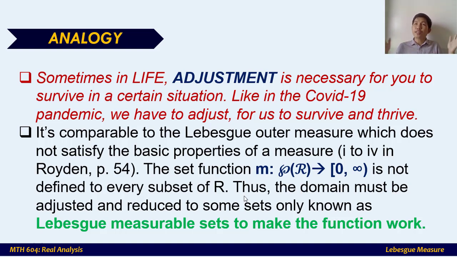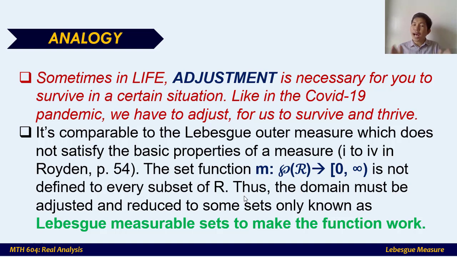If you compare that to Lebesgue measure, it's comparable to Lebesgue outer measure, because if you go back to the book of Royden on page 54, he said that Lebesgue outer measure doesn't satisfy the basic properties of a measure, because the measure function is defined on the power set of real numbers. When we say power set, these are the subsets of real numbers. The function from this power set to the non-negative extended real numbers, from 0 to infinity, is not defined on every subset of real numbers. So basically, Lebesgue outer measure does not satisfy this function m.